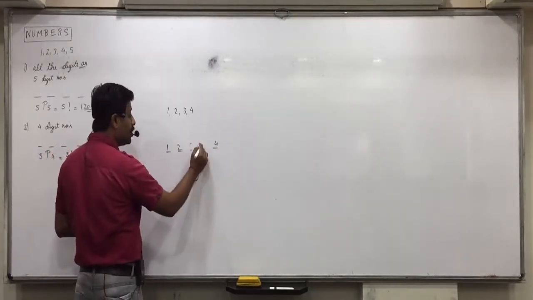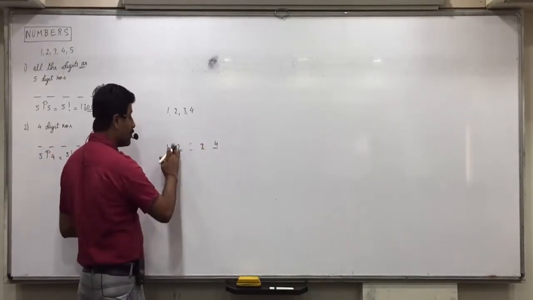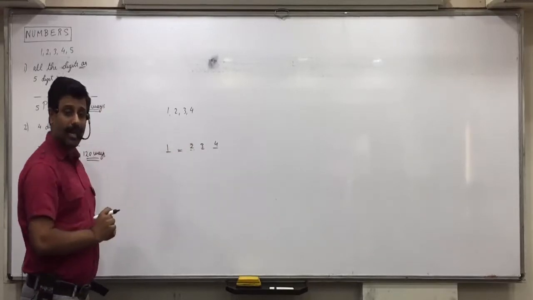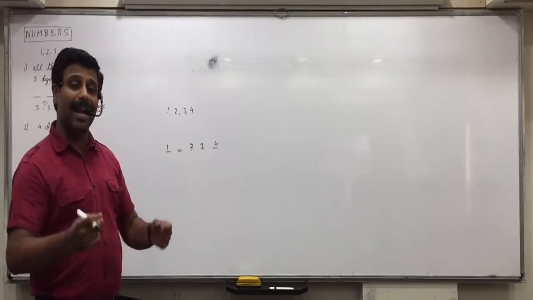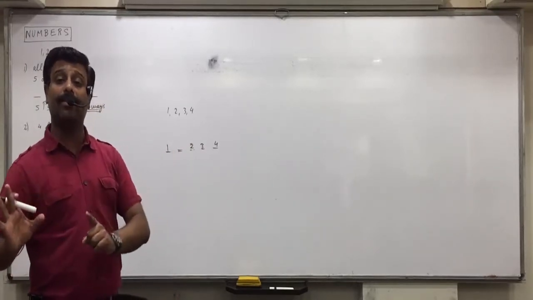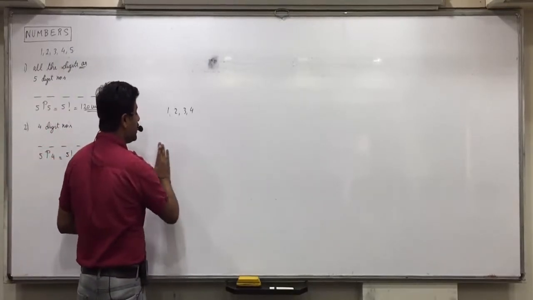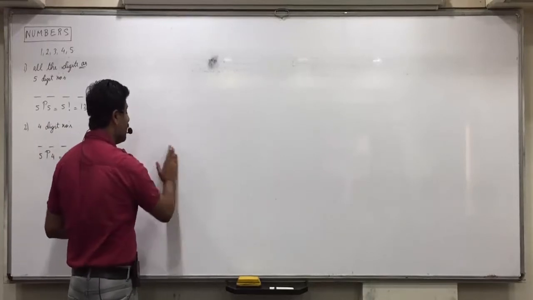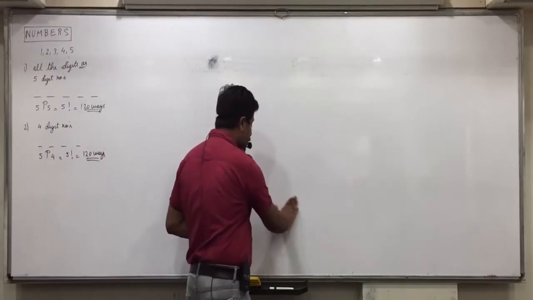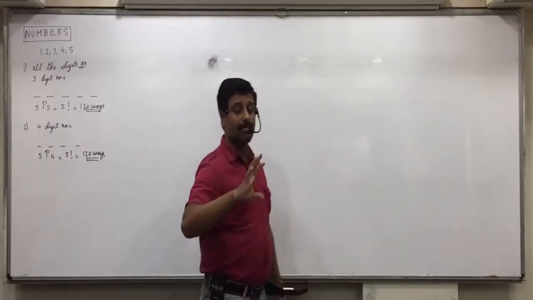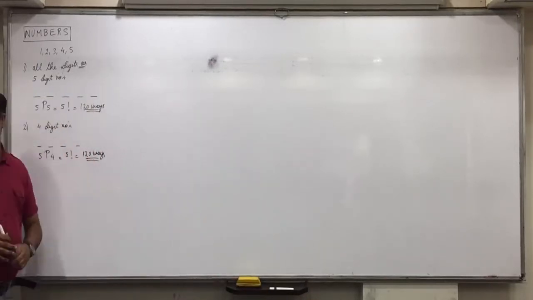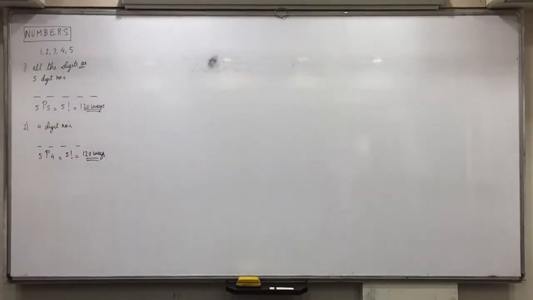You are arranging 4 numbers in 5 places, but that can also be done in 120 ways. So whether you arrange 5 things in 4 places or 4 things in 5 places, both can be done in 5P4 ways. Okay? Got it.